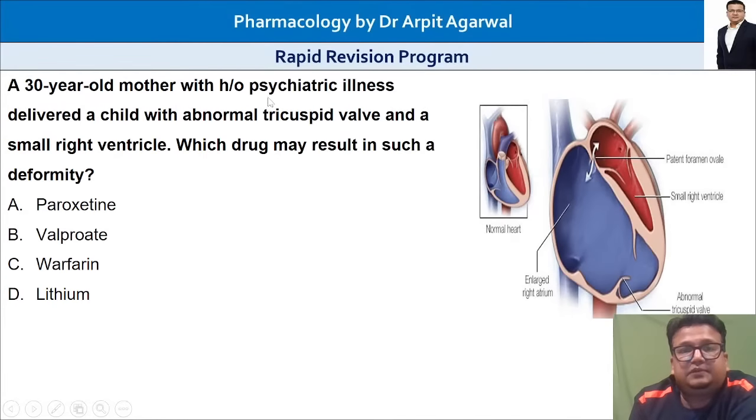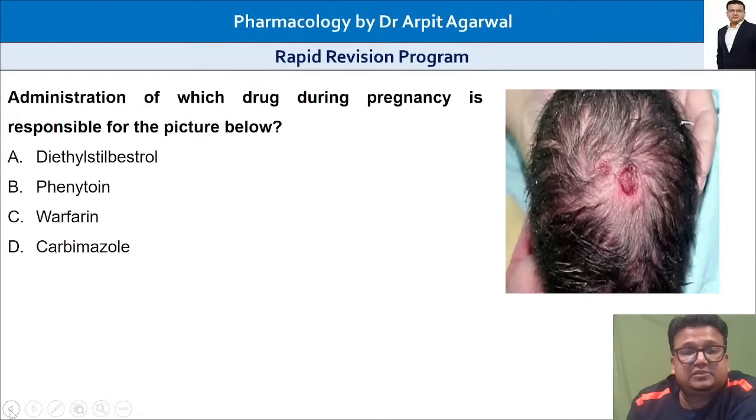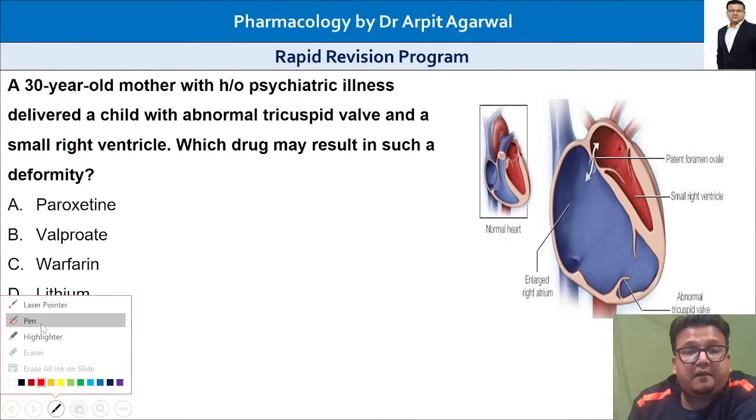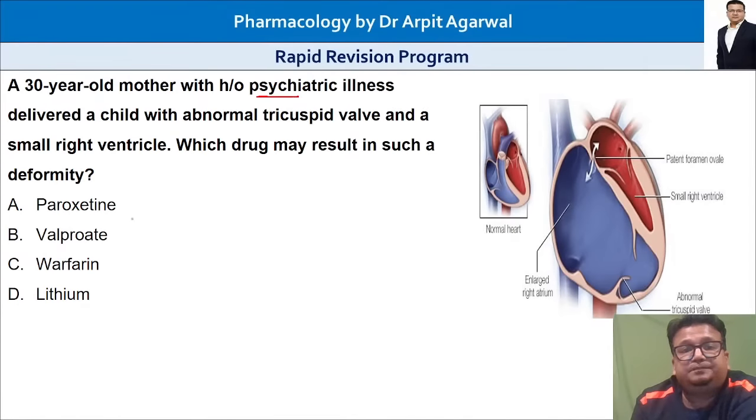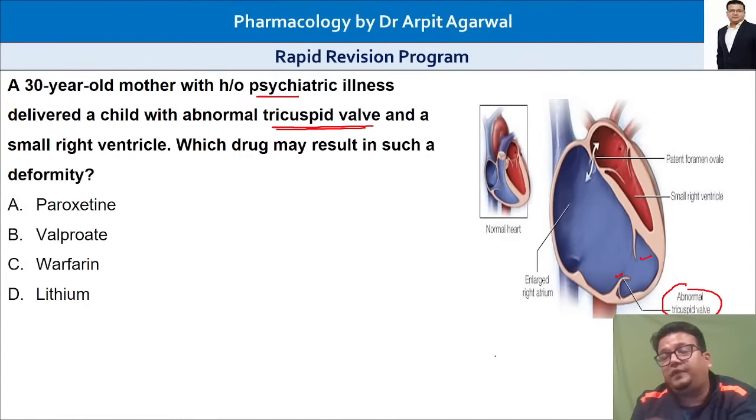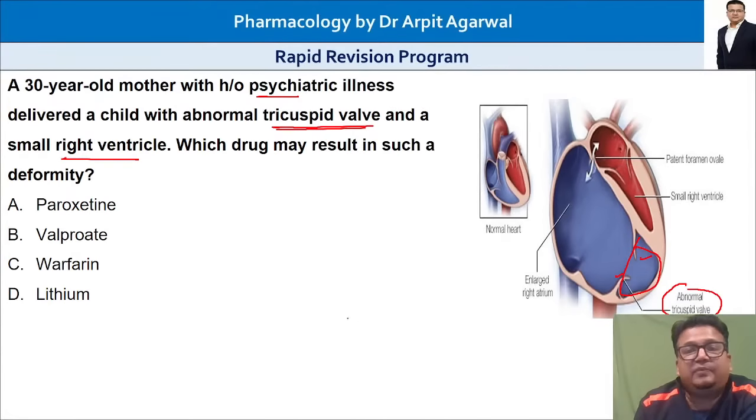We have a mother with history of psychiatric illness. Child was delivered with abnormal tricuspid valve. You can see abnormal tricuspid valve. It is very, very atrophied tricuspid valve. Small right ventricle, you can see right ventricle so small. Which drug? So we are looking at an anomaly that we call Epstein anomaly.